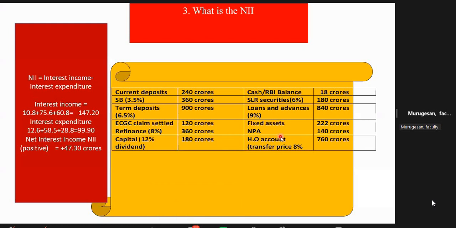NPA, madam, by default you don't charge. So this is how you will pick up, madam. The current deposit they will not give. You know very well, you don't have to pay any interest. EC claim also you don't have to pay any interest. Capital no. Refinance they will give. Rate of interest they will give. Refinance is not free. Understood, madam? So this is how.